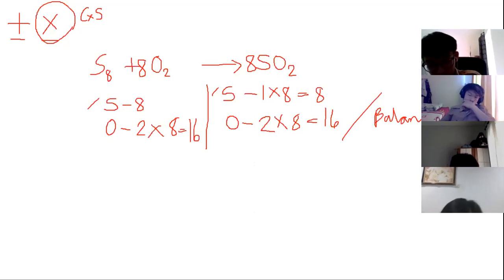Let me repeat about this. The only operations that we can do are addition and multiplication. Where can we use the addition? If one of the elements is written twice, either in the reactant or in the product, then you can add it. Later I'll give an example about that.